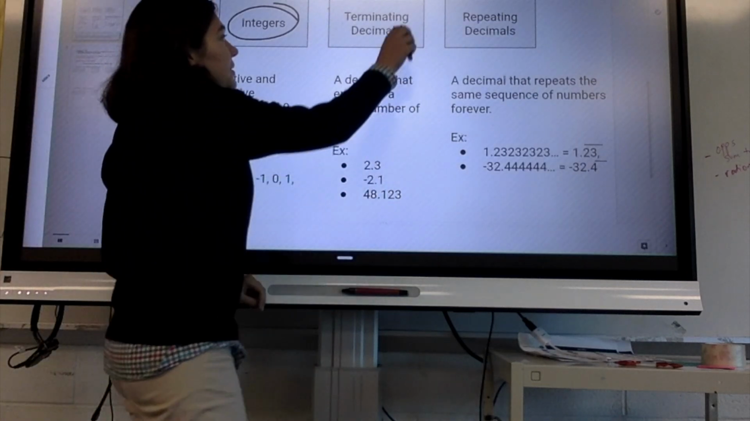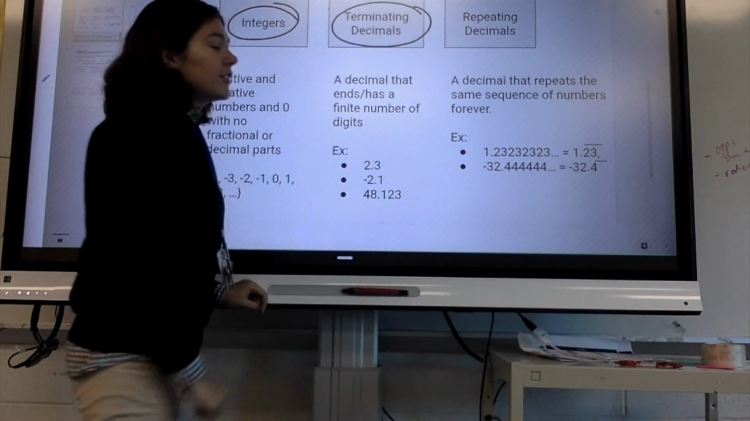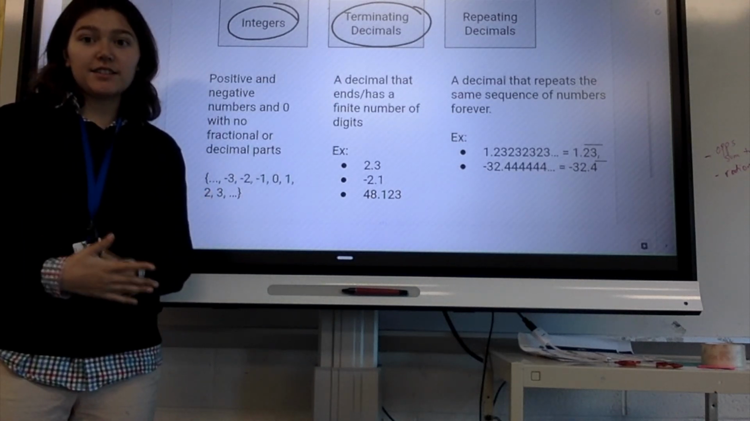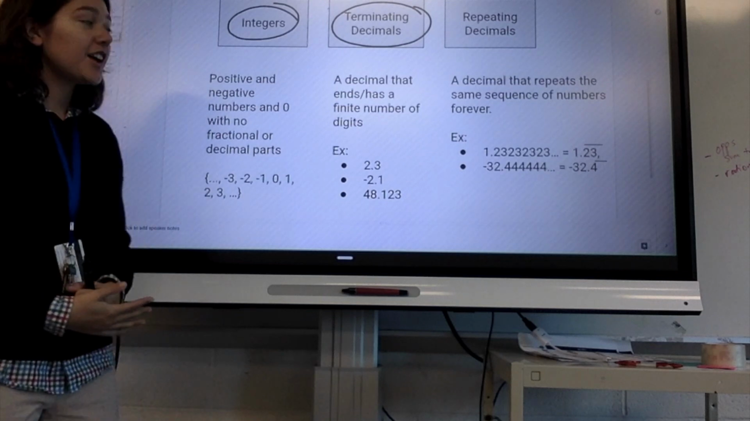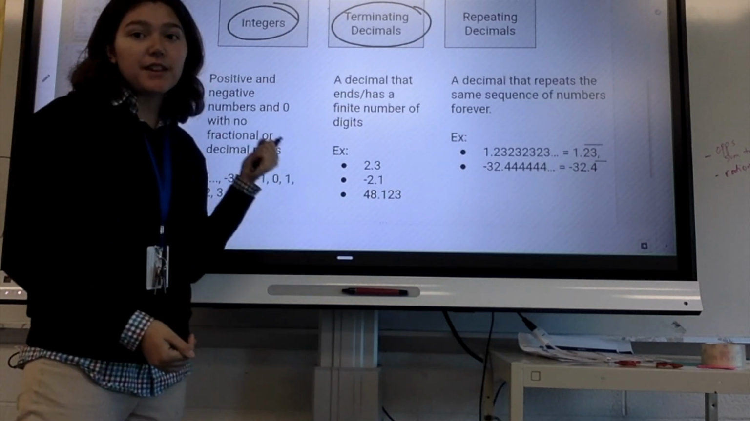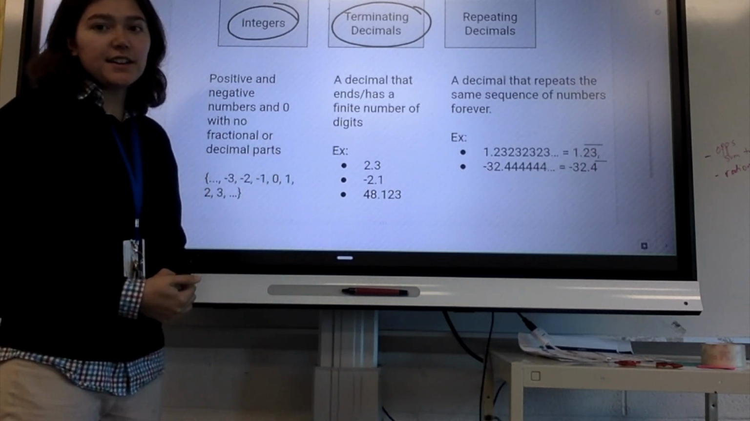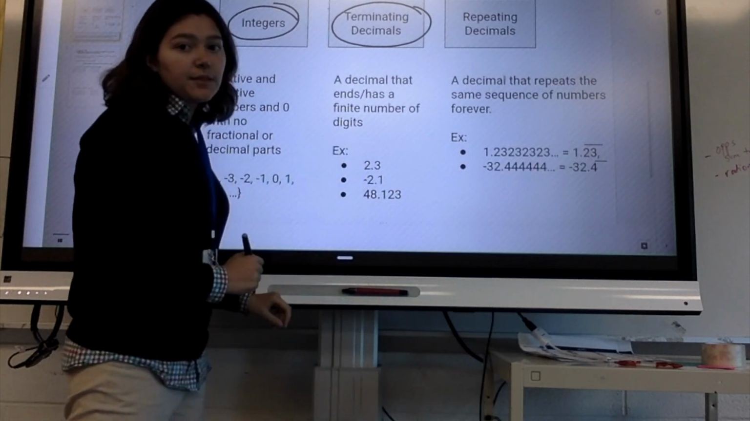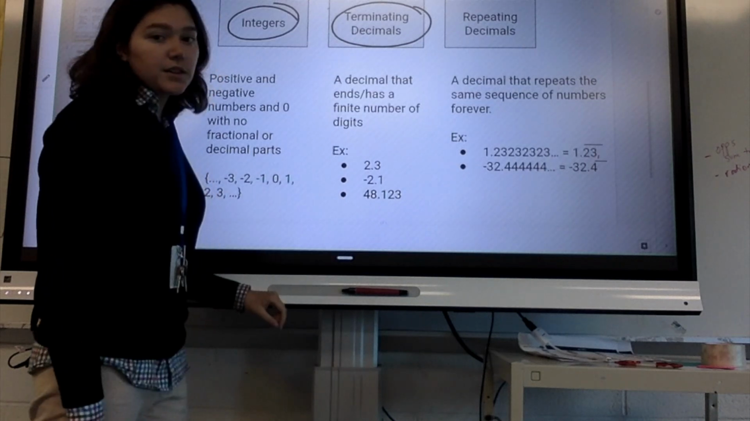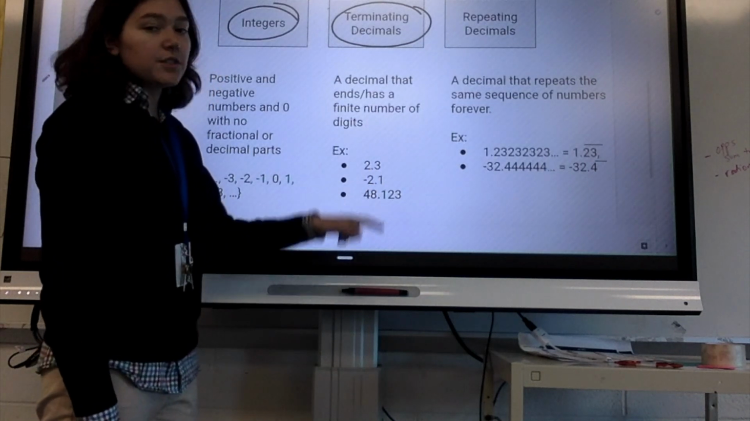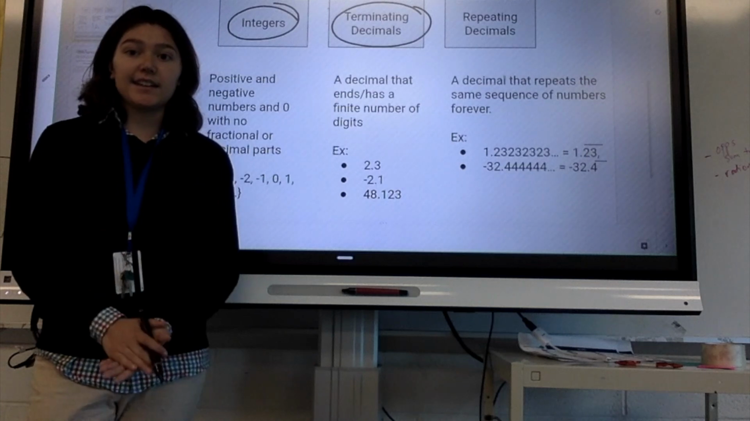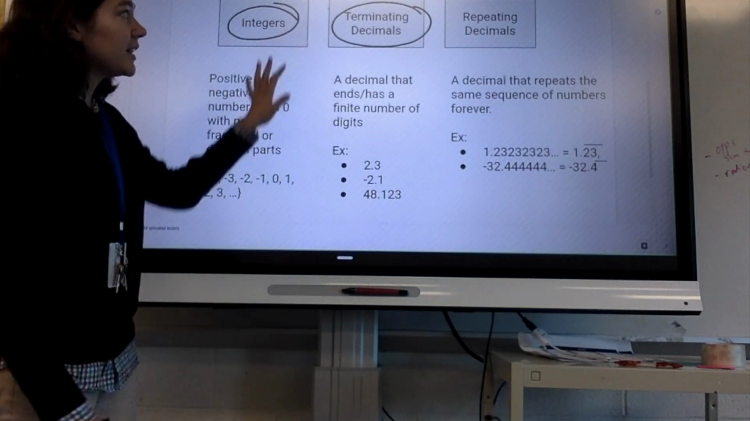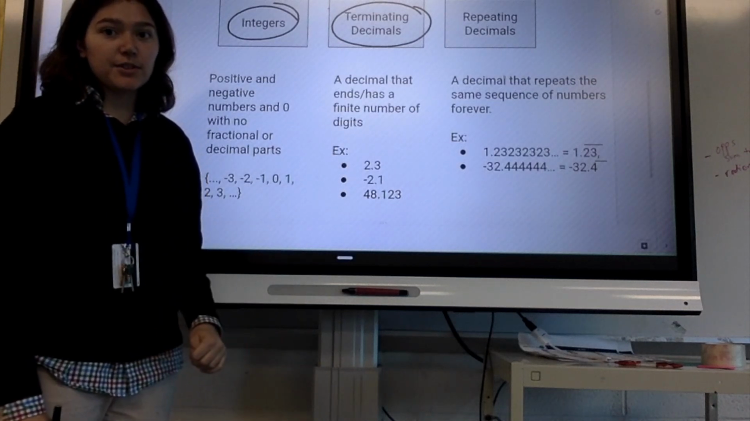There are also terminating decimals. Remember, terminating means you end. Terminators destroy, they end things. Terminating decimals are decimals that end or have some finite number of digits. An example is 2.3, negative 2.1, 48.123. They're all decimals that end. They do not go on forever. All terminating decimals are rational numbers.